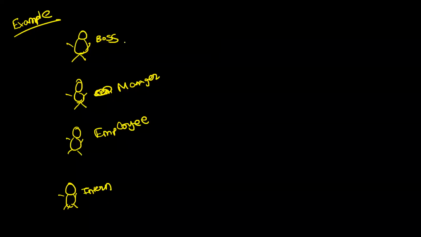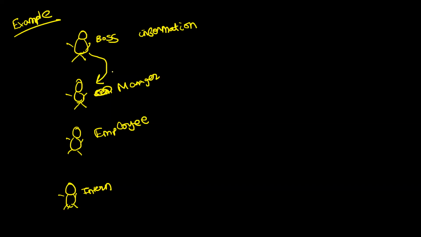Now, let's say that the boss wants the information corresponding to a particular file. But the boss is very busy and he doesn't have time for that. So for the boss, finding the information of the file is a very, very complex problem. So what will the boss do? The boss will break his job into a smaller problem. The boss will go and tell the manager, hey manager, can you please find the information of the particular file for me? Now, if the manager doesn't want to disobey the boss and wants to maintain good relations with the boss, he will say, okay boss, don't worry. I will get the information of the file for you.